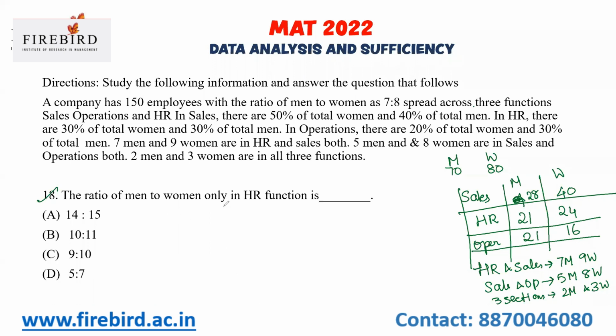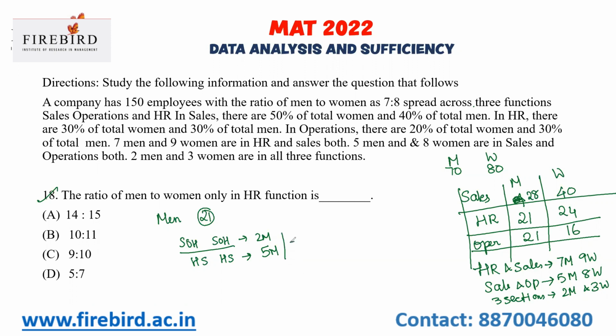The ratio of men to women only in HR. If I take men in HR, there are 21 men in total. In all three, that is sales, operations and HR, there are 2 men. They'll go out. With HR and sales, there are 7 men, so 2 men are involved in all three. The remaining 5 men are in HR and sales alone.